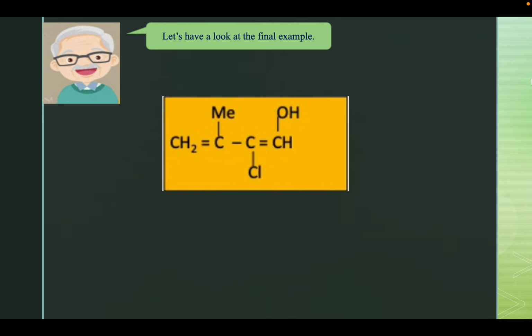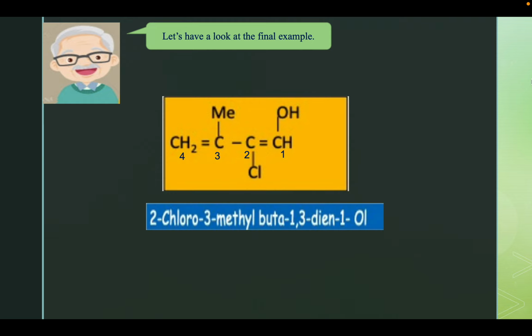Let's see an example. In the given example, the functional group is alcohol, which is OH, which is present on the right hand side, so we will start the numbering from the right hand side. And that is why the name becomes 2-chloro 3-methyl. For 4 carbons it is but, then buta 1,3-diene, and on the first carbon we have an alcohol, so it becomes 1-ol. So the name becomes 2-chloro-3-methylbuta-1,3-diene-1-ol.